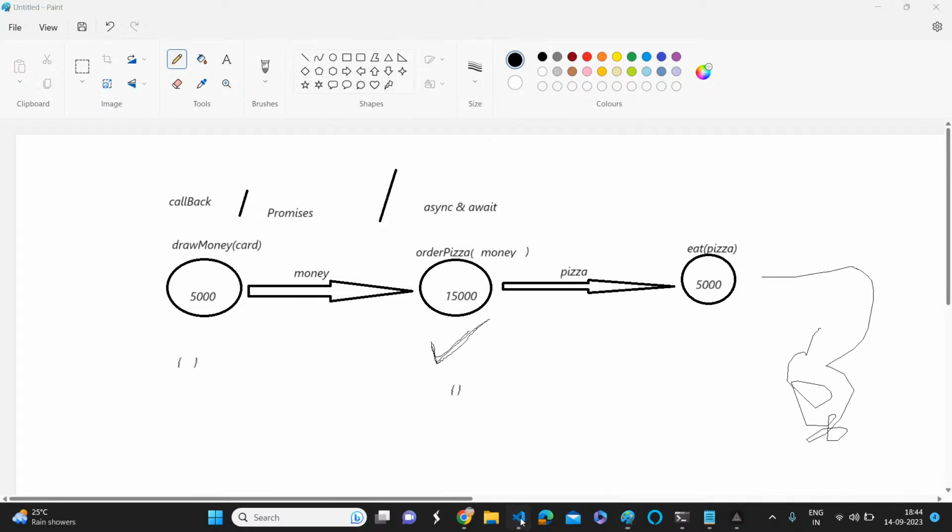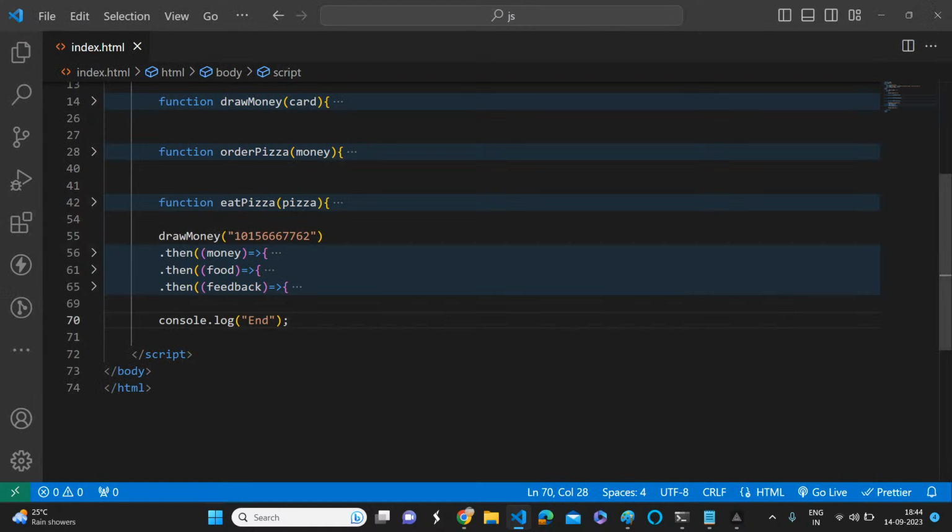Compared to callbacks, these promises are much more helpful. But the only problem is whenever we have lots of asynchronous promise calls interrelated with each other, it will again have a difficulty. It's not a hell, but it is somewhat difficult.